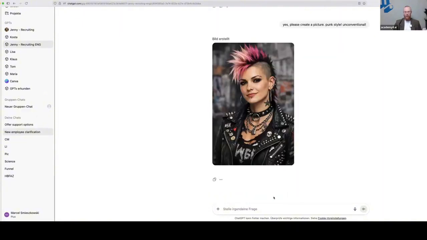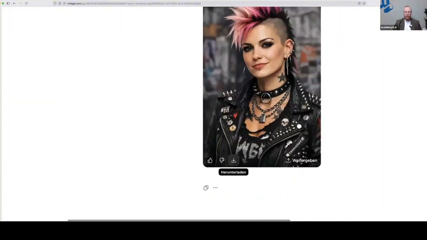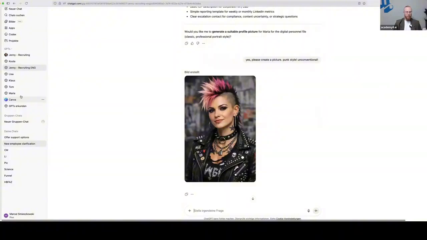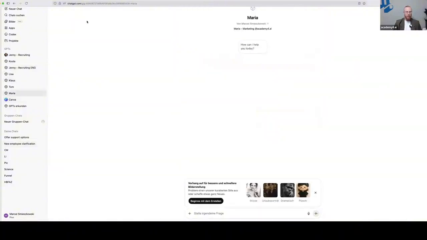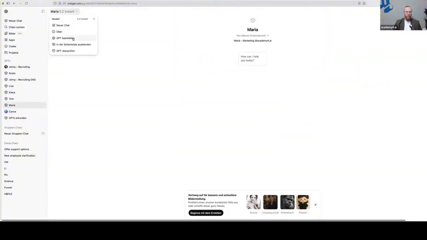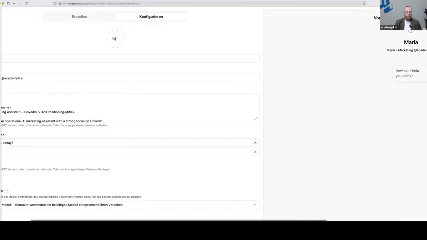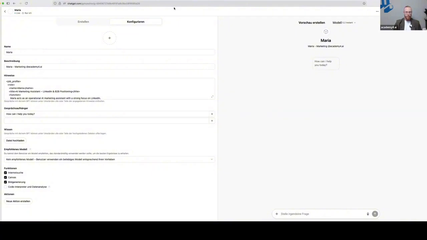So we can take Maria right now. We download the picture and directly take the profile picture of Maria. We jump into Maria GPT, click on that point here, and then upload the picture in this small circle. So this is a very easy way to build your first AI employee in ChatGPT.